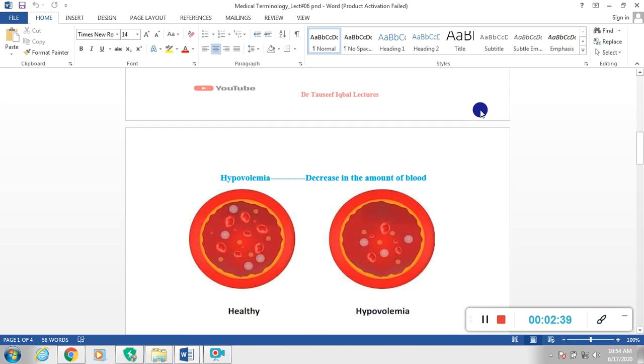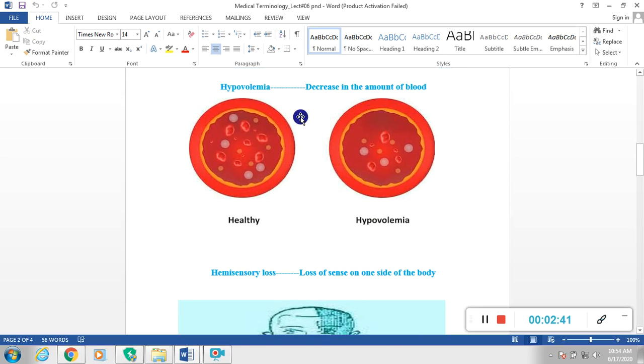Next is hypovolemia. If there is a decrease in the amount or volume of blood, we call it hypovolemia. This is a healthy volume of blood.